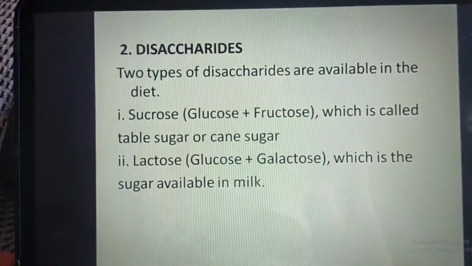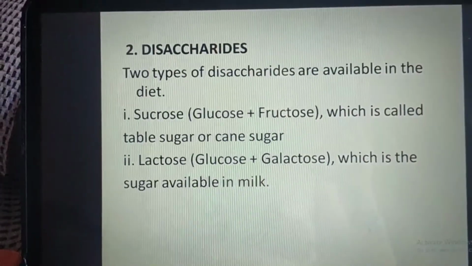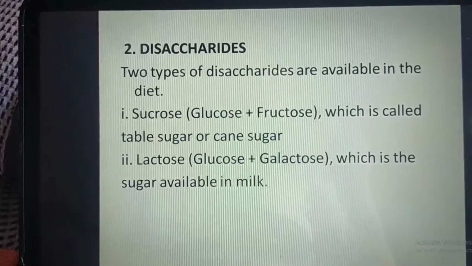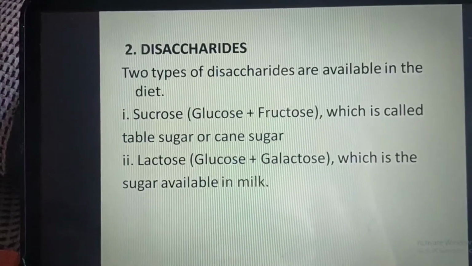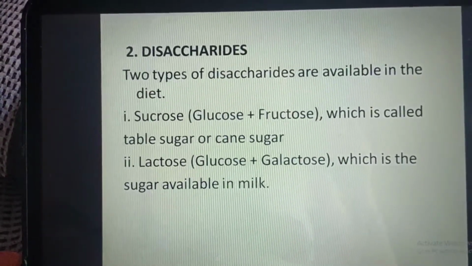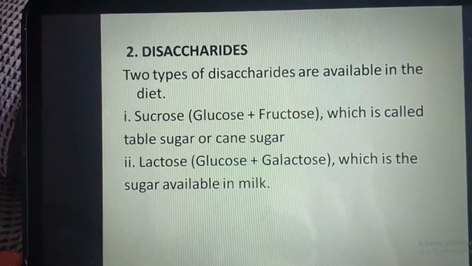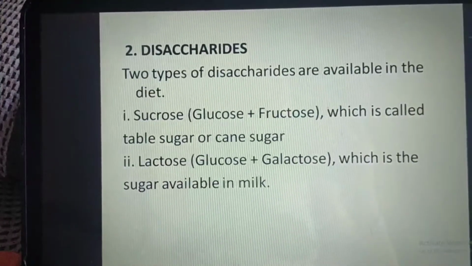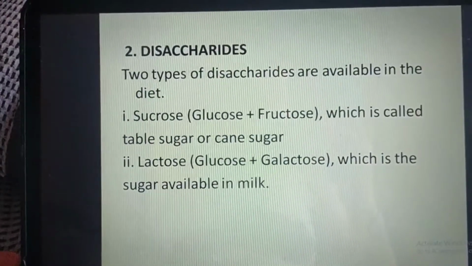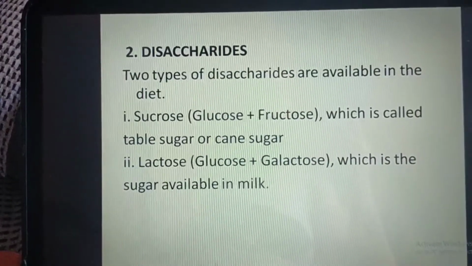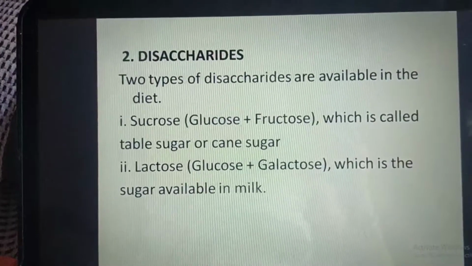The second is the disaccharides. Two types of disaccharides are available in the diet. First is sucrose. Sucrose is glucose plus fructose, which is called table sugar or cane sugar. Second is lactose, which is glucose and galactose, a sugar available in milk.